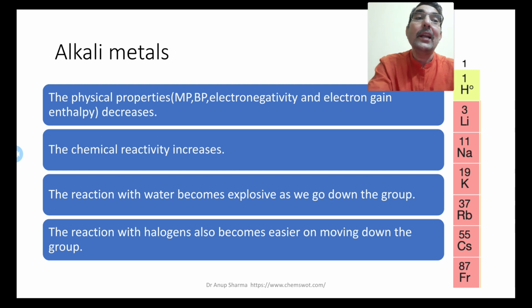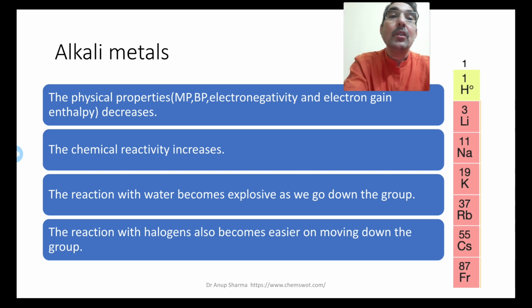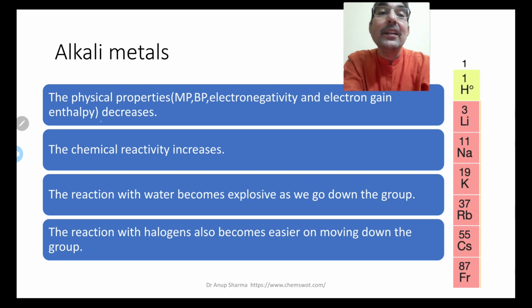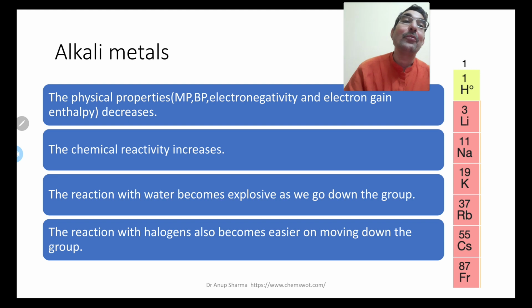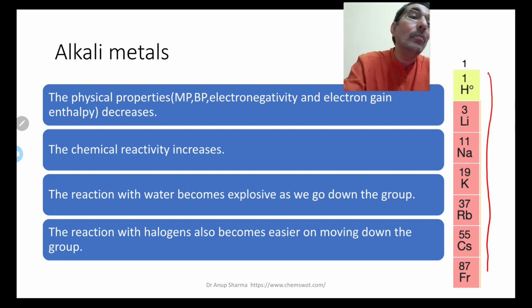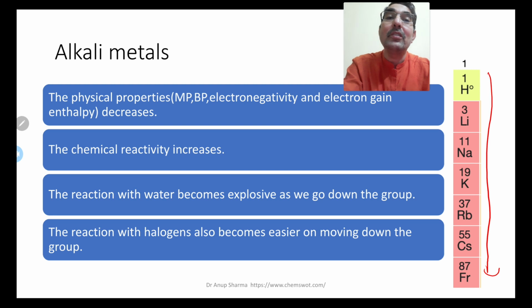Now moving further, alkali metals. The physical properties like melting point, boiling point, electronegativity and electron gain enthalpy decrease as we move down the group. So from top to bottom, the melting point, boiling point, electronegativity and electron gain enthalpy will decrease.